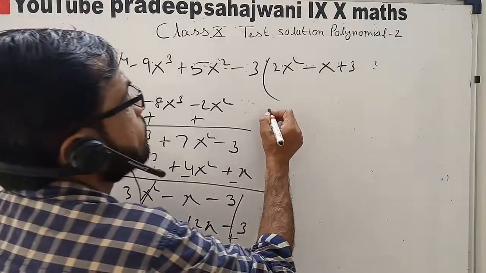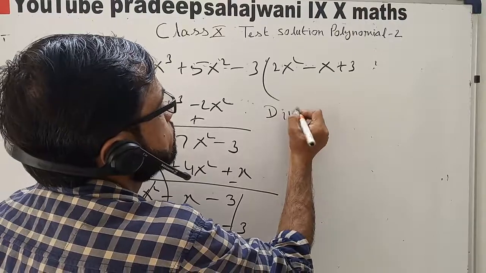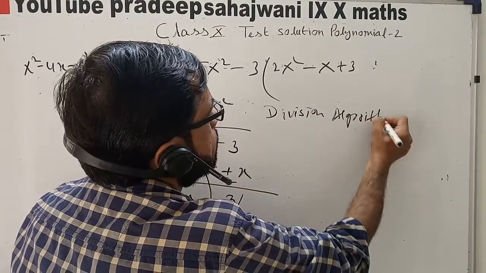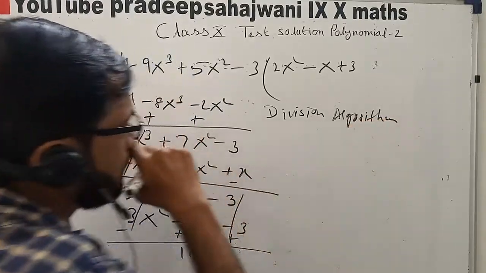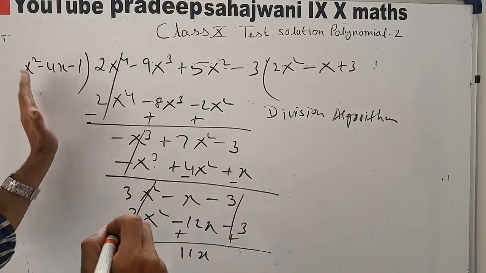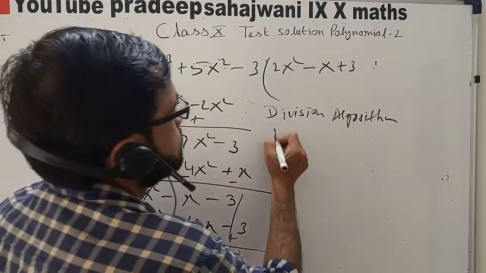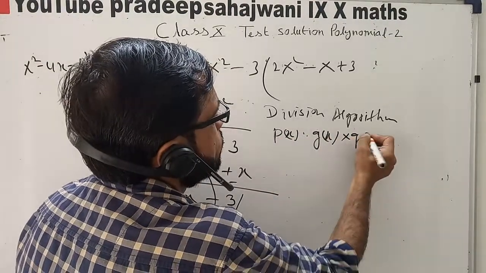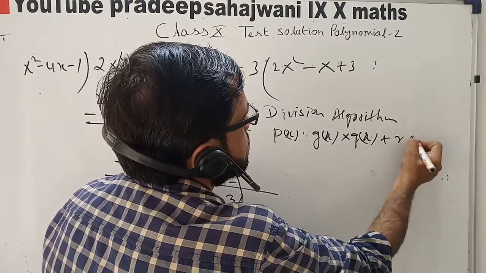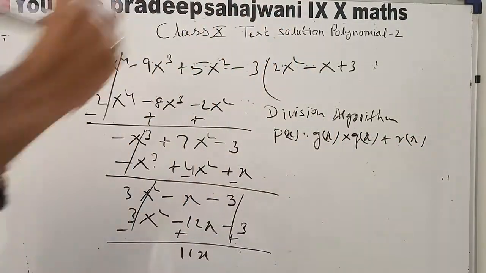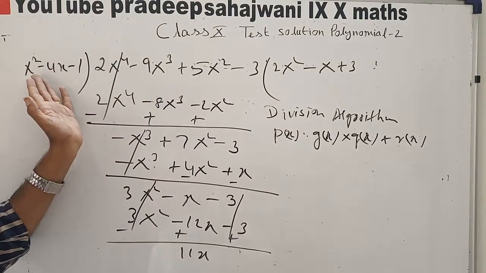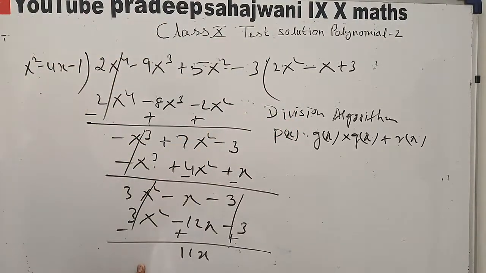Now division algorithm. What is the division algorithm? If px is equal to gx into qx plus rx. Px is equal to gx into qx plus rx.